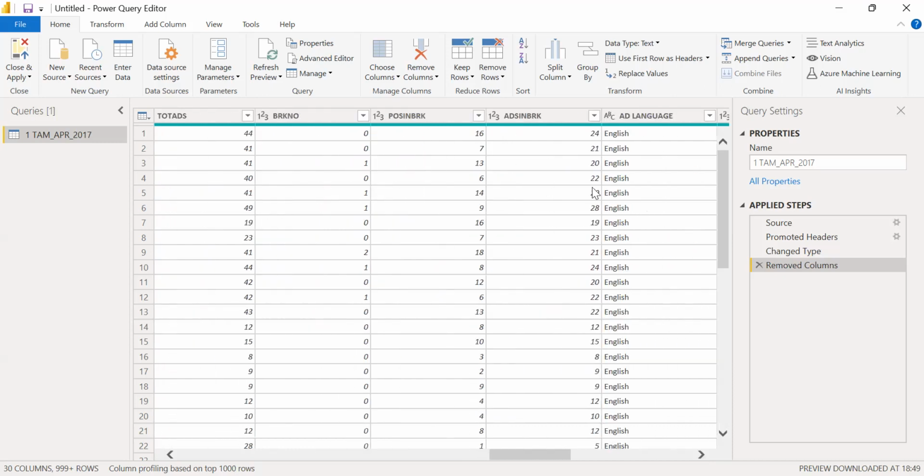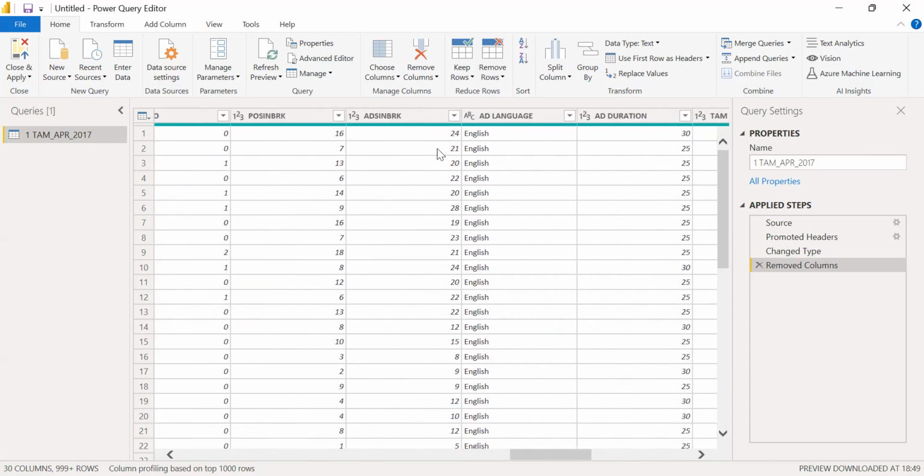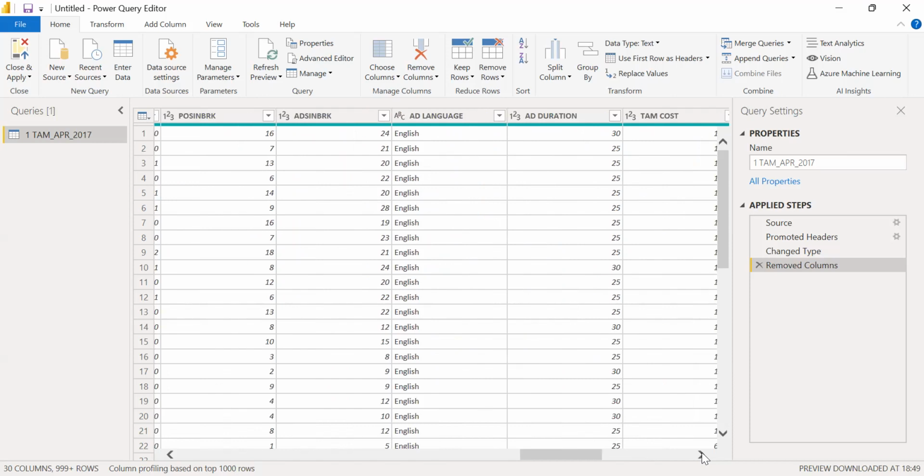Ads in break, how many number of ads? Again, this is different from the total ads. Obviously this will have some meaning. Those from media will probably be able to interpret this. But as of now, fine, we'll probably not use much of these numbers. Once we understand the meaning of these terms, we will definitely be able to do a better job in terms of visualization, because then we'll be able to find the relationship.